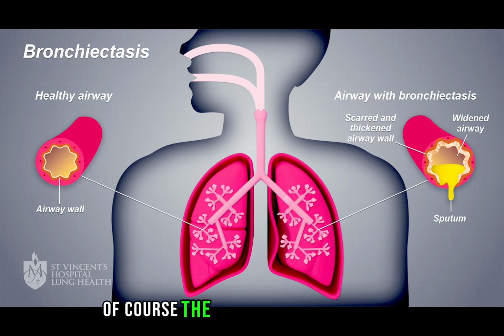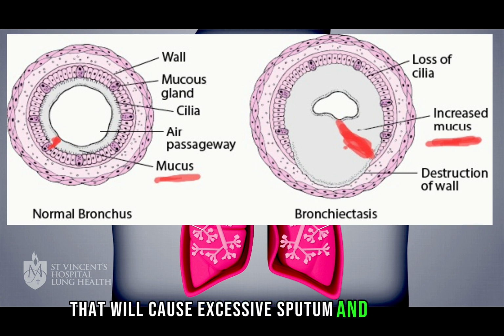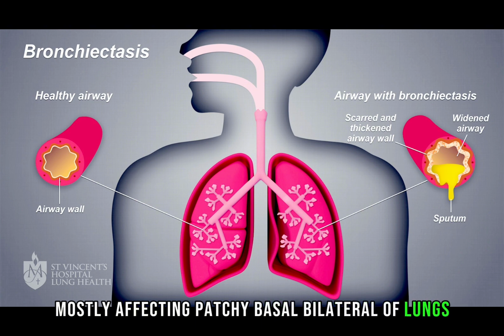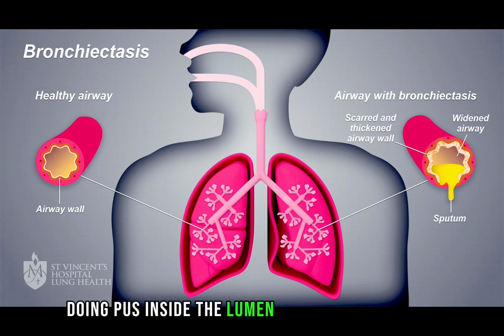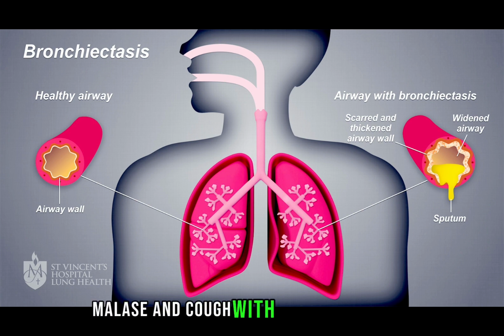Of course, the infection and dilatation will be associated with excessive mucus. That will cause excessive sputum and dyspnea. Bronchiectasis mostly affects the basal parts of both lungs in a patchy manner, with pus inside the lumen and fibrosis outside. The patient comes with fever, headache, anorexia, malaise, and cough with excessive sputum that increases on leaning forward. Hemoptysis is common, and dyspnea.